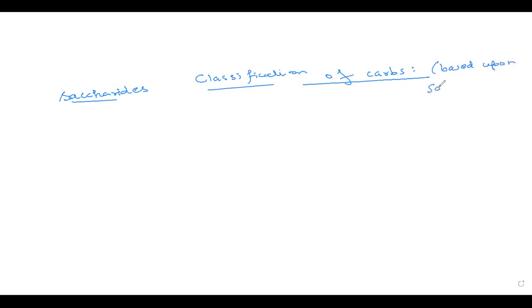Okay, so on the basis of the saccharide units, carbohydrates can be either monosaccharides, oligosaccharides, or polysaccharides. Now, let's compare the differences between them.